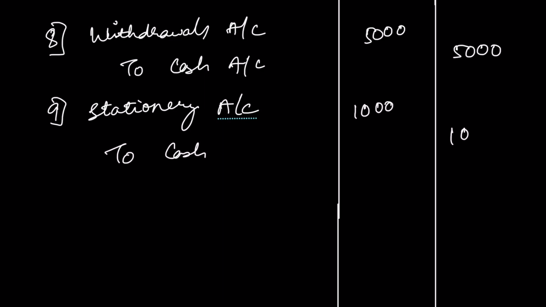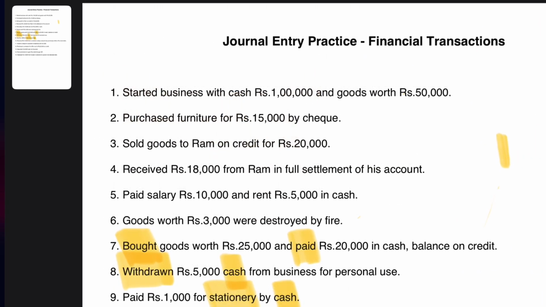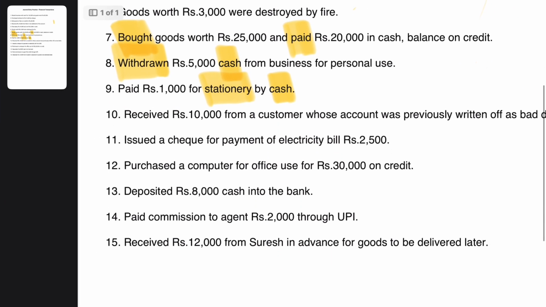Number 9th entry, stationery account to cash 1,000 rupees. It is pretty simple. Stationery is an expense account. We are supposed to debit the expense account as per the nominal account rule, and cash is something tangible which is going out of the business. We are supposed to credit whatever goes out as per the golden rule for real account, and as per that we have credited the cash account, right?